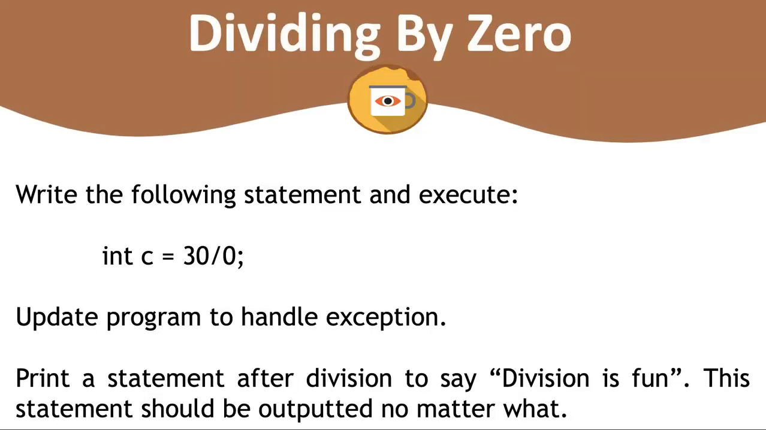Your optional exercise for this chapter is to write the following statement within a program and execute it. When you execute this, you'll see an exception. So I want you to update that program to handle the exception, and then print a statement after the division to say division is fun. This statement should be outputted no matter what happens in your program. Good luck.